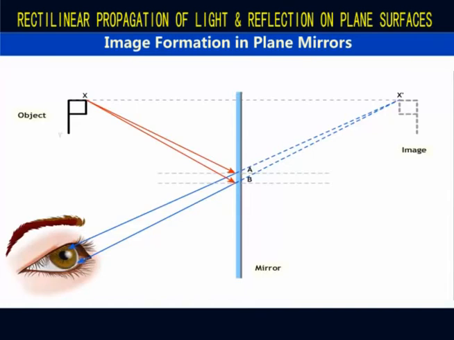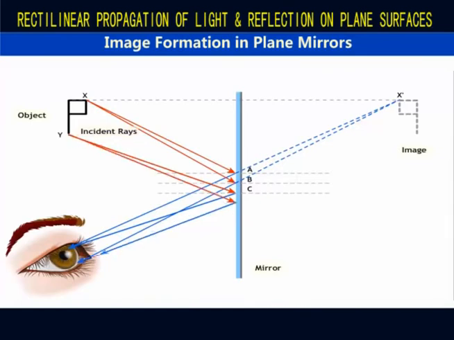Consider one more point Y on the object. A light ray from Y is incident on the mirror at C, and the reflected ray travels to the eye. Similarly, another ray from Y on the object is incident at D, and the reflected ray reaches the eye. Extending the two rays again, they meet at Y prime, which is the image of point Y on the object.